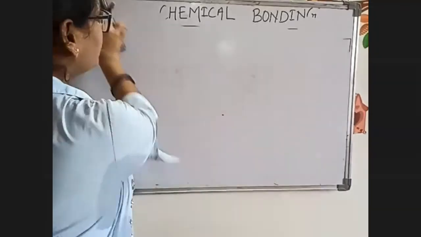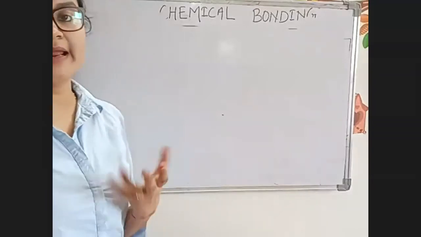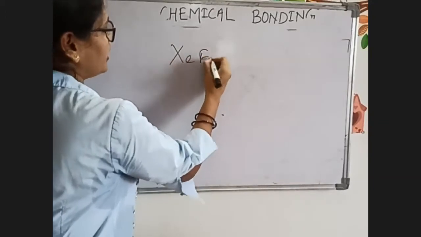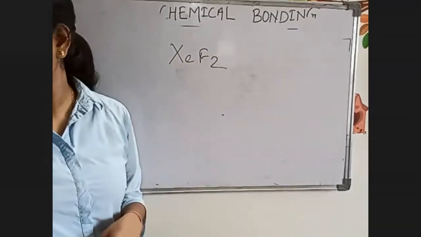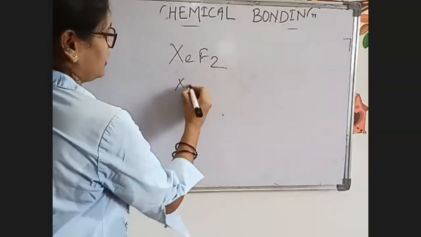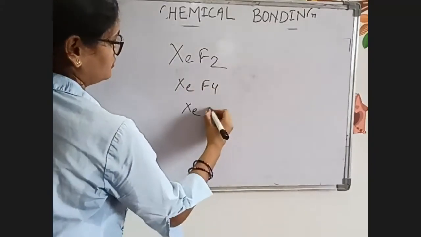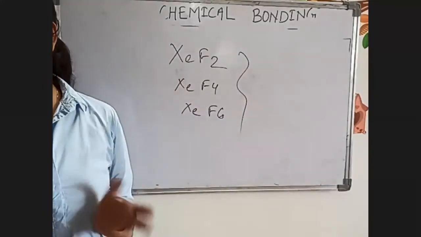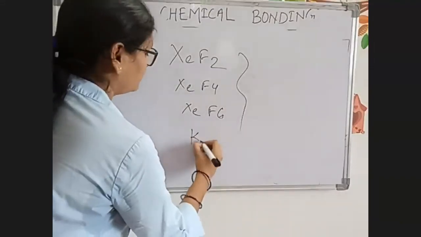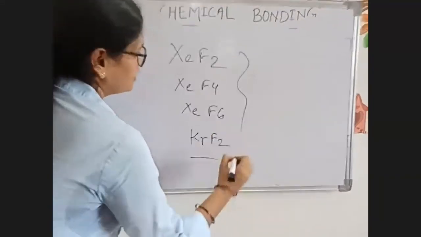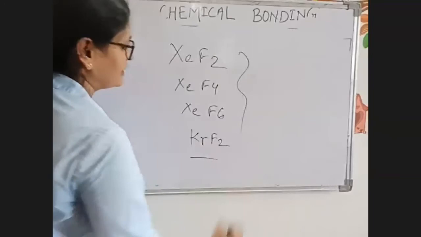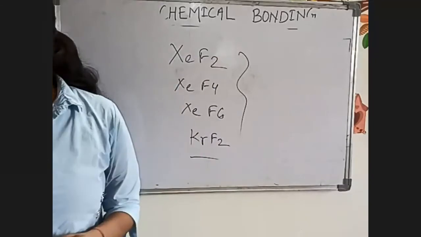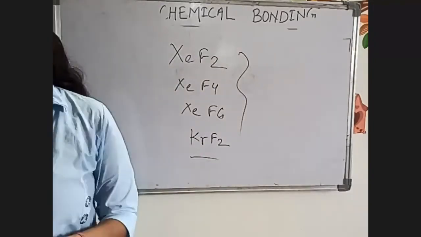See, as of now, we know that noble gases do not form any compounds, but it's not like that. The noble gases form compounds like XeF2, XeF4, XeF6. So like that, they are also forming compounds. Even krypton compounds are also formed. So this much. Next, we have polar and non-polar.